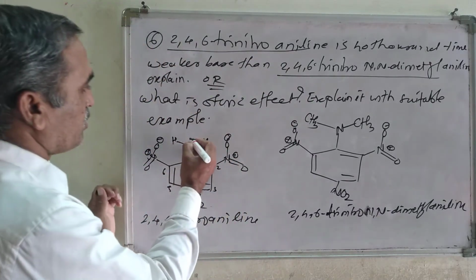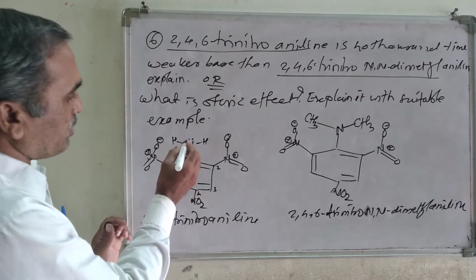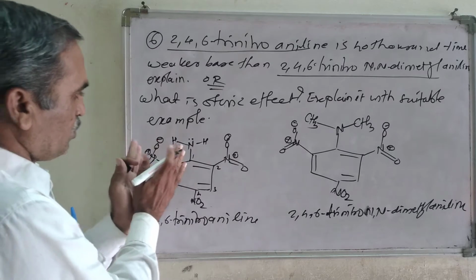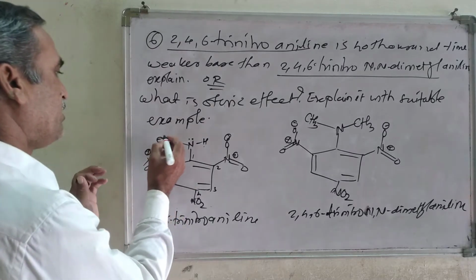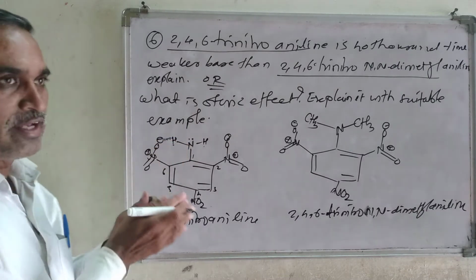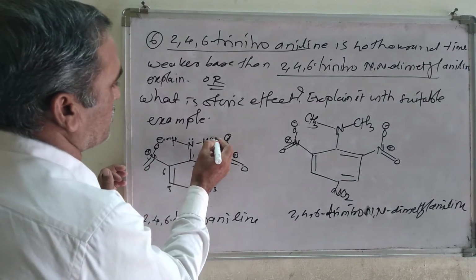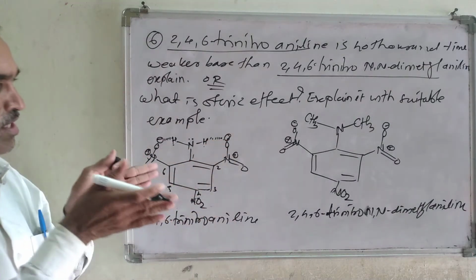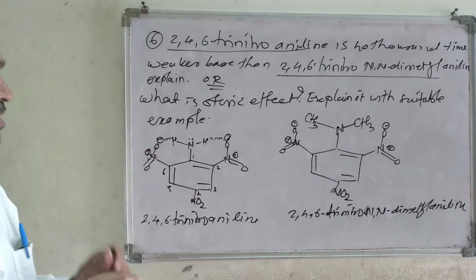Look here, the lone pair which is present on the nitrogen atom, and this hydrogen atom and that hydrogen atom get associated by the dotted line, which indicates intramolecular hydrogen bonding, and that's why this molecule becomes highly stable in nature.